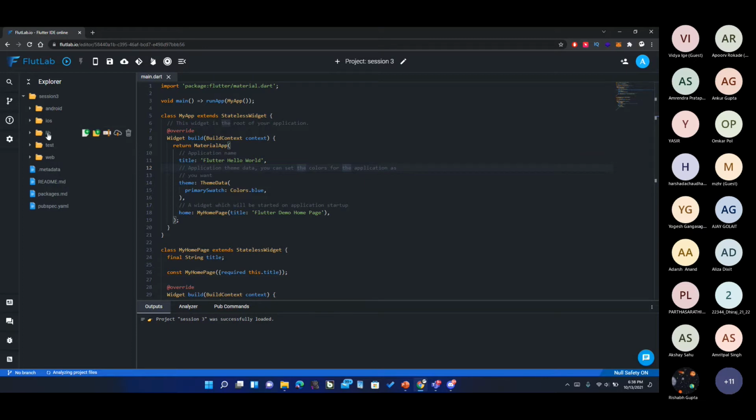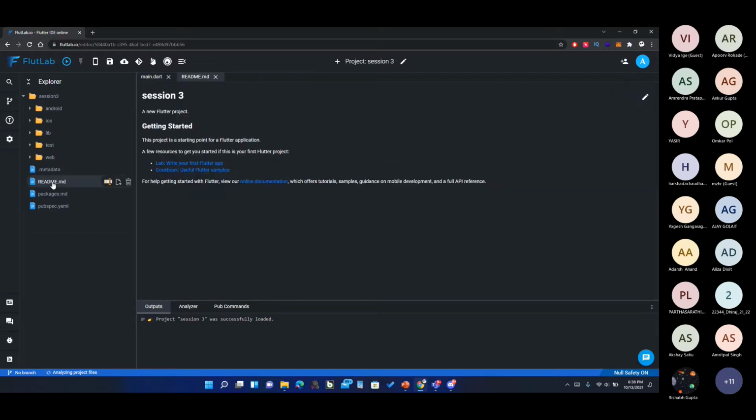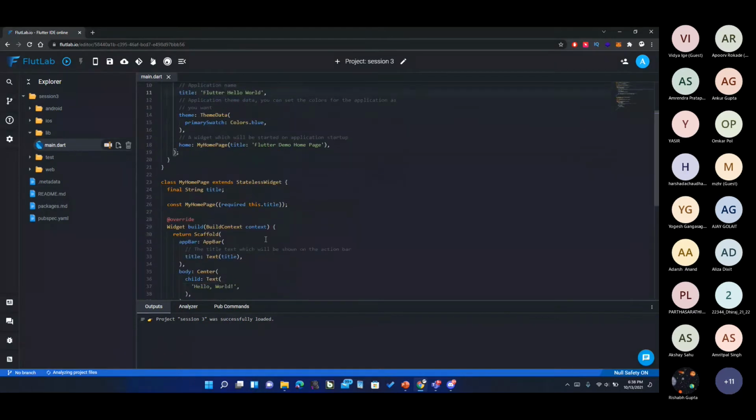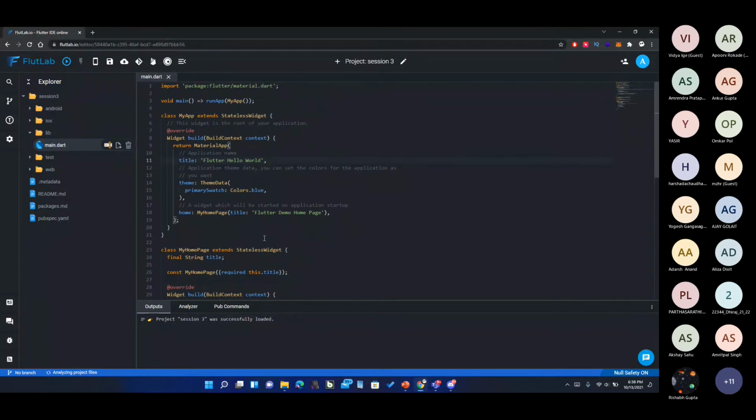Now coming back to these two folders, that is lib and test. The test folder is basically for testing purposes like unit testing, integration testing, and flow testing, etc. And these are some README files and things like this. We need not care about these right now. The main thing which we are concerned about is this main.dart. This is the main file that we are concerned about.